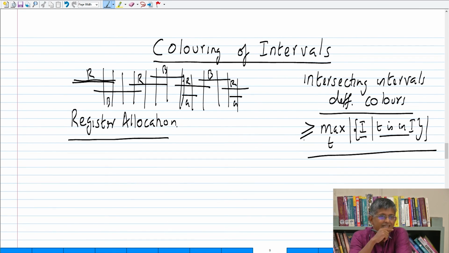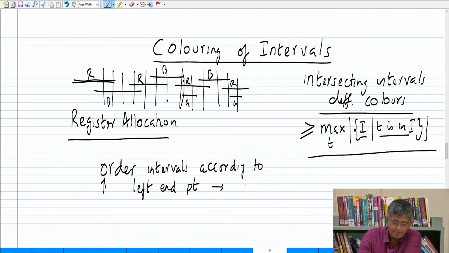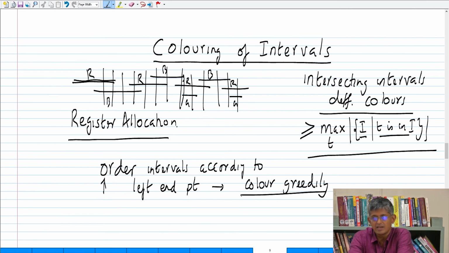Because you said equal. Okay, I'll stop by leaving it as an exercise. It's very easy. If you got this far, that's also very easy. Order the intervals, and if you just spend some time thinking about it, you will prove that you will use exactly so many colors and no more. So the algorithm is very simple, or it's a constructive proof. You can convert it into a program.